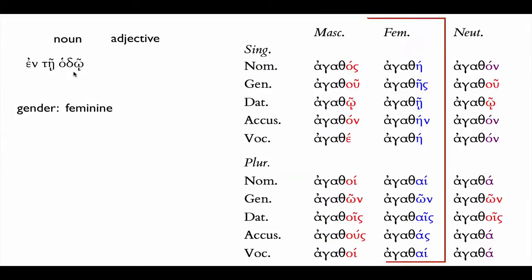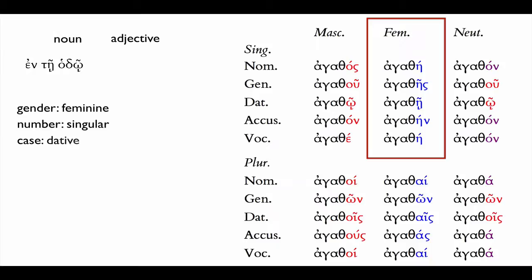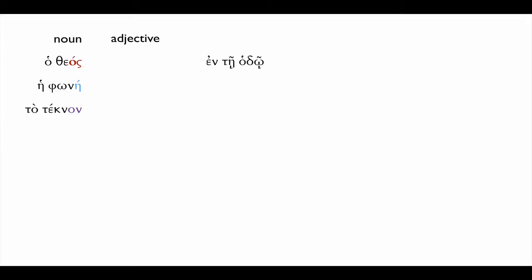So again, it's feminine, so we're looking for a feminine adjective. It's singular, so we're looking for a singular adjective. And the case this time is dative, so we're looking for a dative adjective. And en tē hodō tē agathē agrees, even though those don't look alike. Let's say a bit more about that.